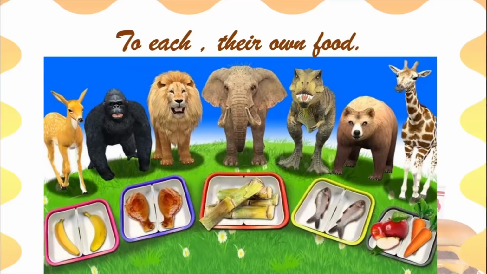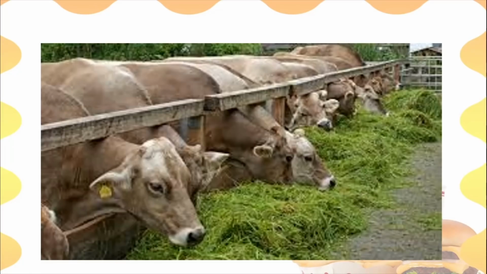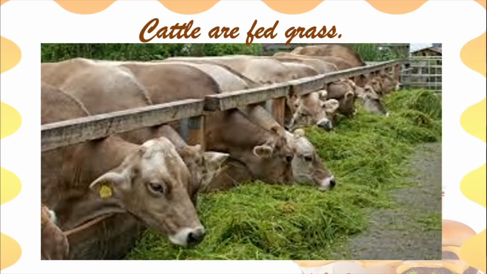Okay, so let us understand a little bit more about this now. So look at this. This is cattle. Now cattle means animals that we keep at home. So these are some cows. So what are they eating here? These cows here are fed grass. We give them to eat, isn't it? We keep them in our houses for milk, etc. So what do we feed them? We feed them grass, green grass. Can you see these cows are eating green grass? Sometimes we let them out also on the fields to eat.